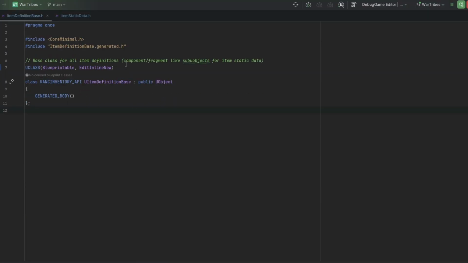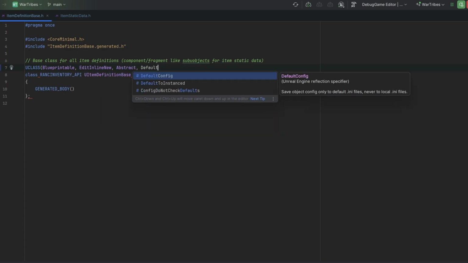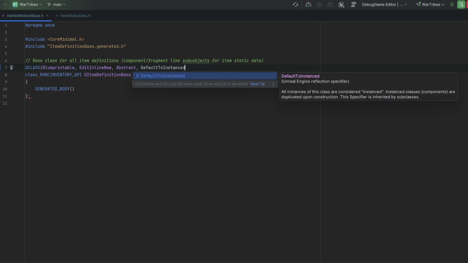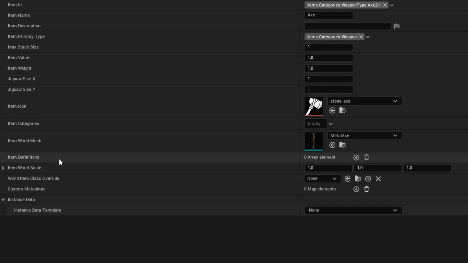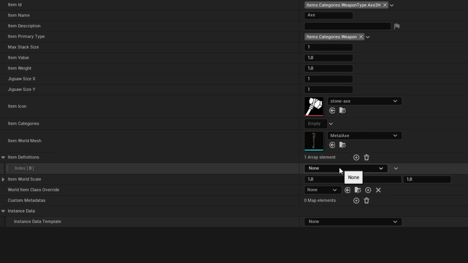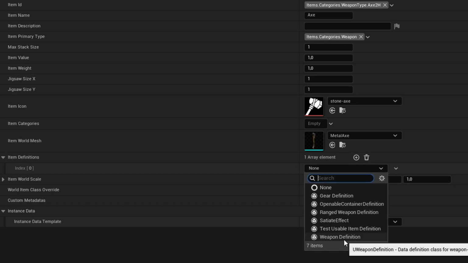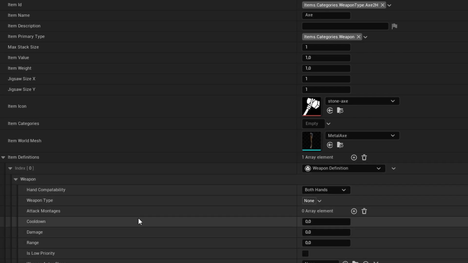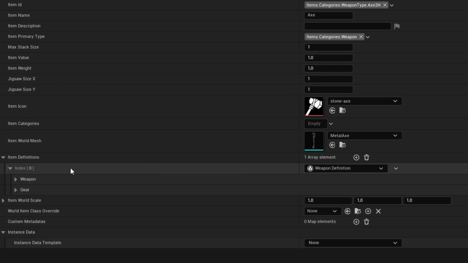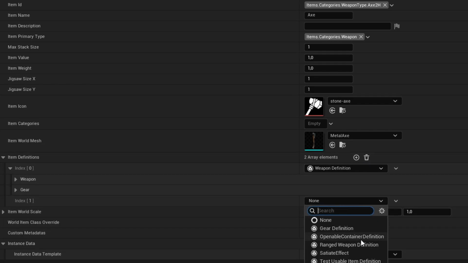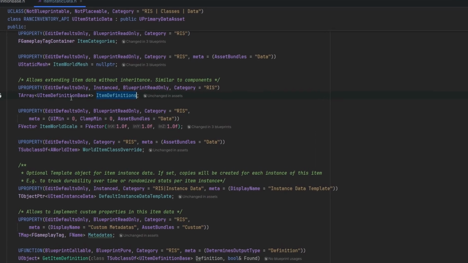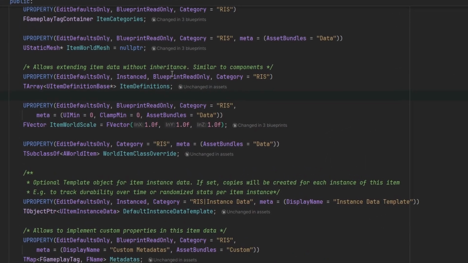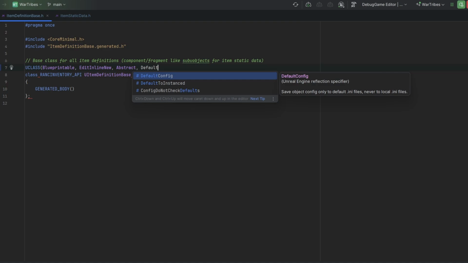There are two other specifiers we might want in our class. The first is abstract, to prevent us from creating instances of the empty base class. And for good measure, we may also want to mark our class as default to instance together with inline-new. Supposedly this protects us from ending up with, for example, two items pointing to a shared instance of an item definition, which would mean that editing one would also edit the other. In practice, however, despite trying to introduce this problem, I've not been able to produce this unwanted behavior, even when not using default to instance. This is likely because we are forced to add the instance specifier to a property, but it certainly won't hurt to add default to instance here.